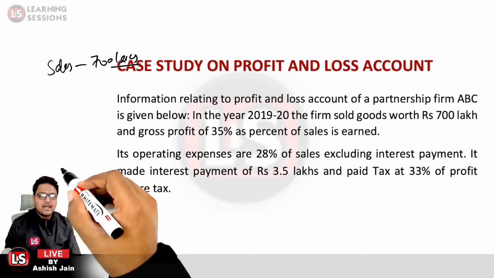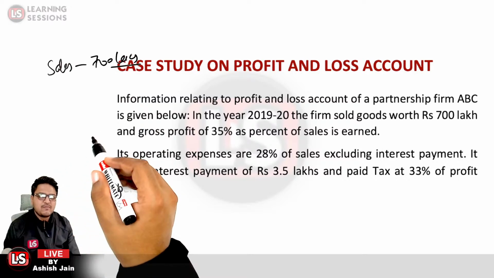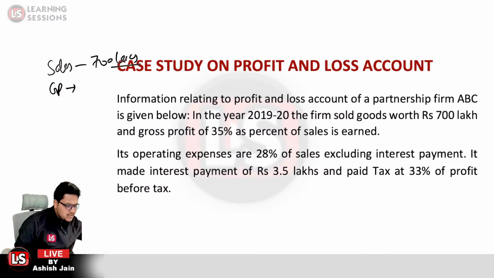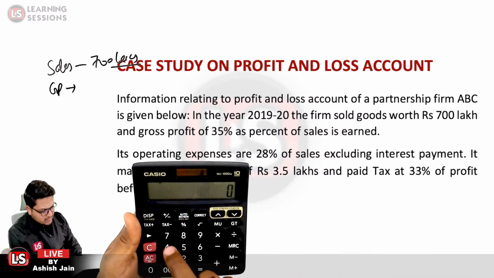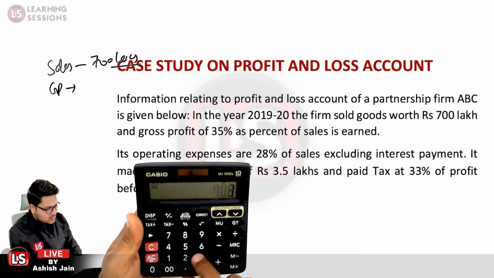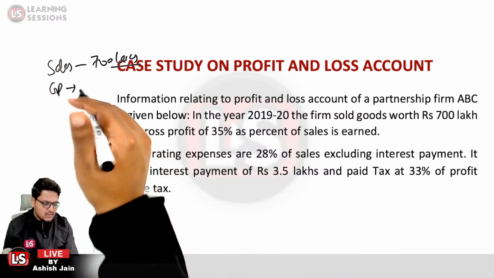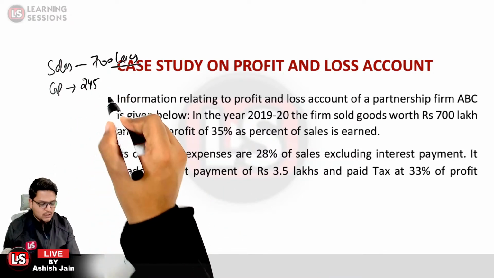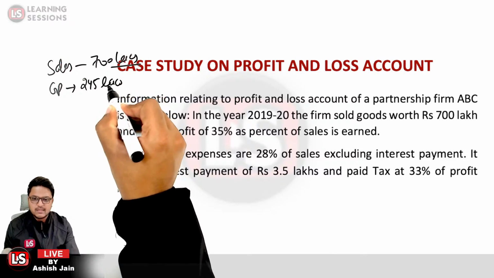And further, the gross profit is 35% of the sales. What is the gross profit amount? It is 35% of the sales. If total sales are 700 lakh, 35% would be the gross profit. So gross profit over here comes out to be 245 lakhs. I'm just writing L over here, that is lakhs.